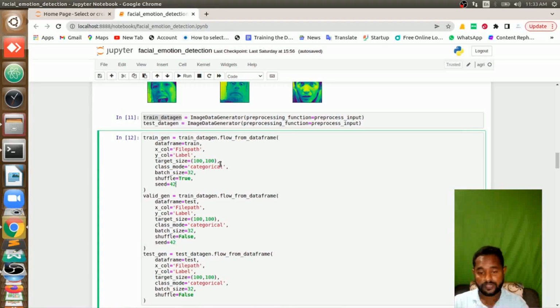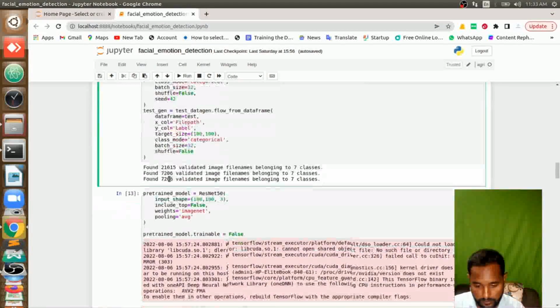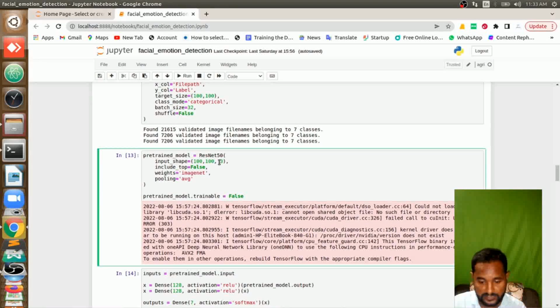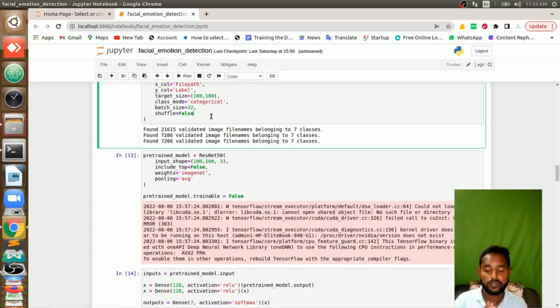Once it comes out of that, images out of this train data set that flow from directory, this train data set will now be a set of arrays. They will be images, but in the form of complete multi-dimensional arrays, that is 100 cross 100 cross 3. So till now, whatever we did was the pre-processing part of the work.